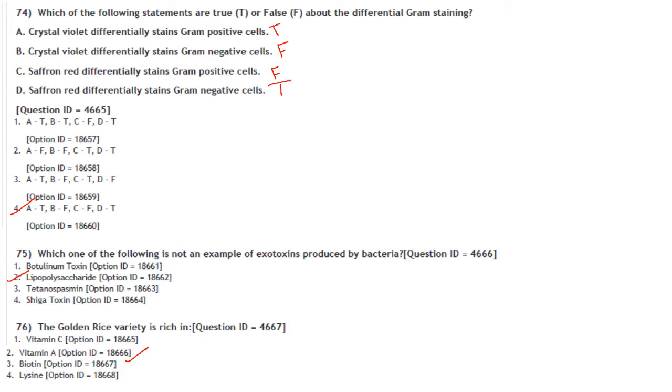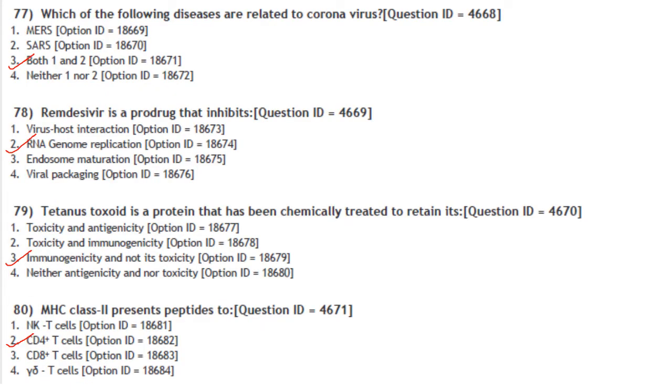Answer is option 2. The golden rice variety is rich in. It is rich in vitamin A. Answer is option 2. Then which of the following diseases are related to coronavirus? SARS, MERS, yes, both of them. Answer is option 3. This is a question which has been asked for other university and MSc entrance examination.